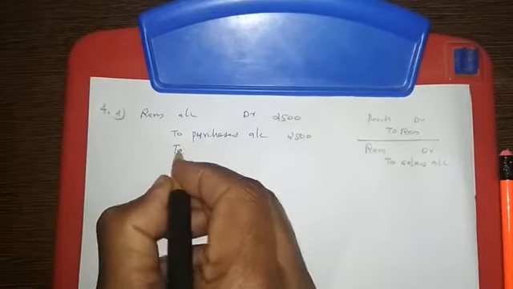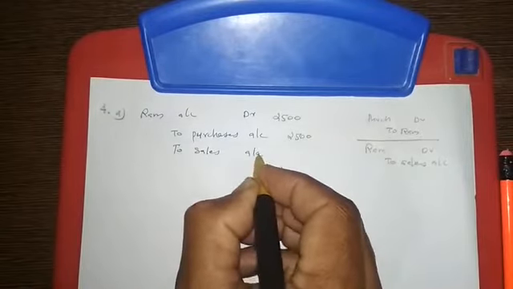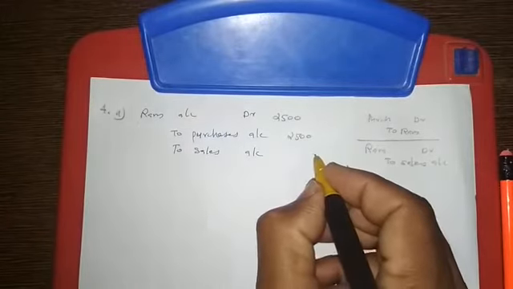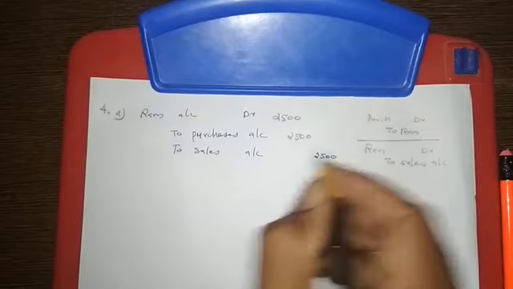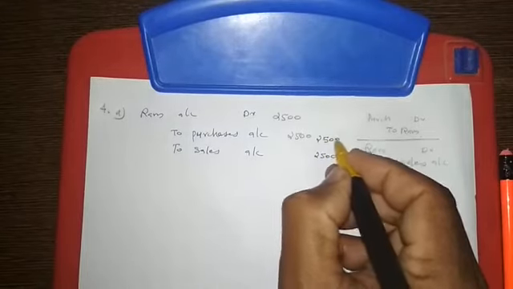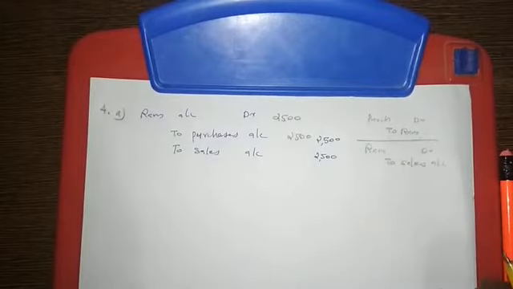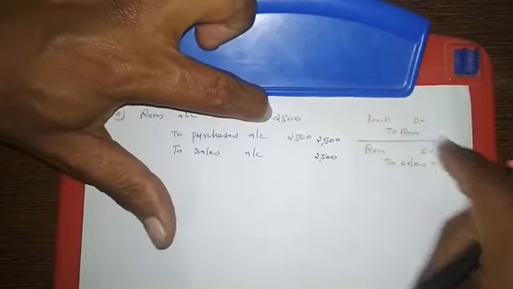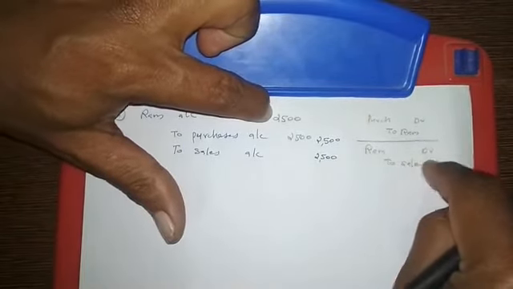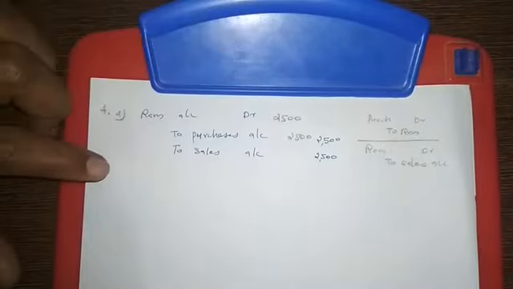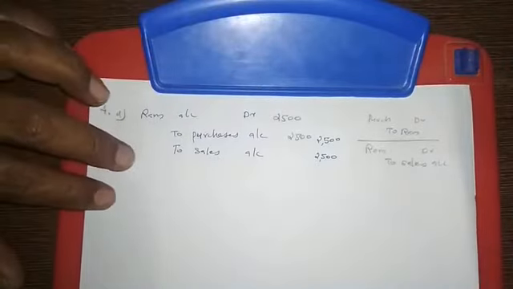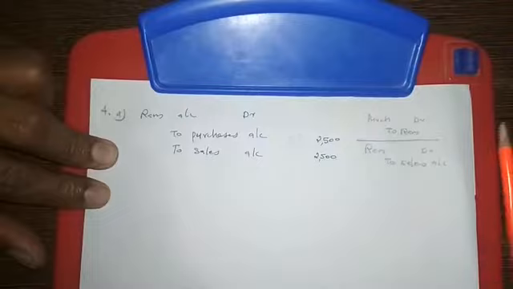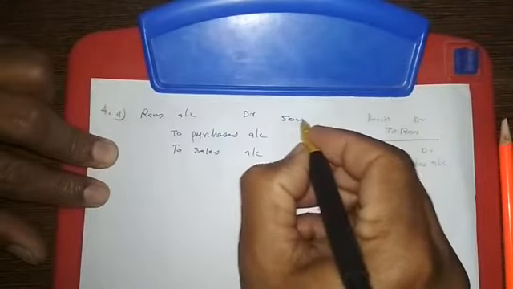So here I am writing sales account. Ram account is already debited and the sales account I have to credit with the 2500. Then purchase account also we need to write 2500. Now Ram account, for cancelling this one, Ram account we are debiting 2500 and for the credit sale we need to debit 2500. So 2500 plus 2500, it is coming 5000. So 5000 we need to debit against Ram and that is the answer. 5000 we are giving here.